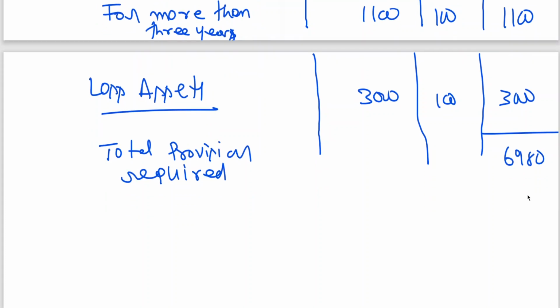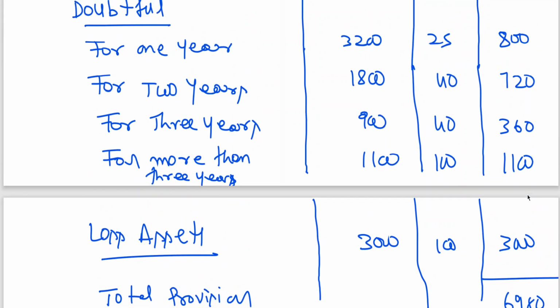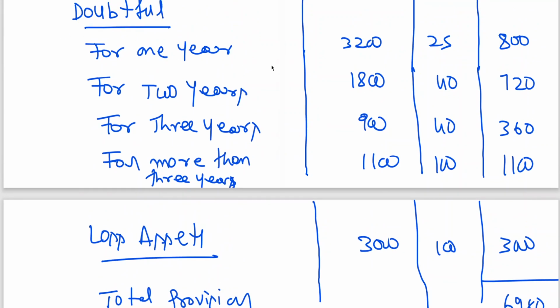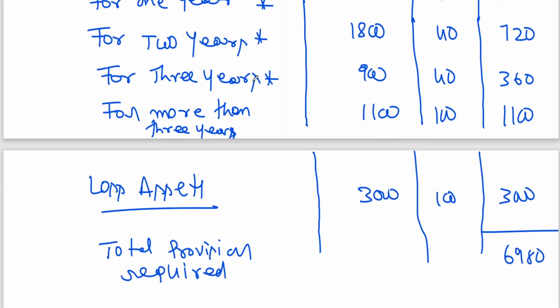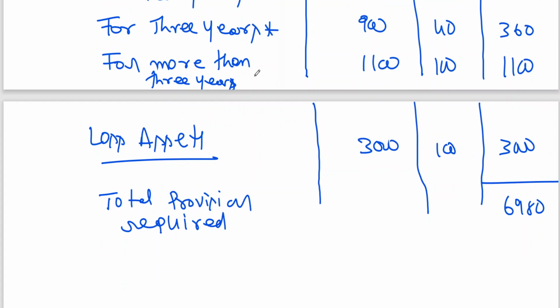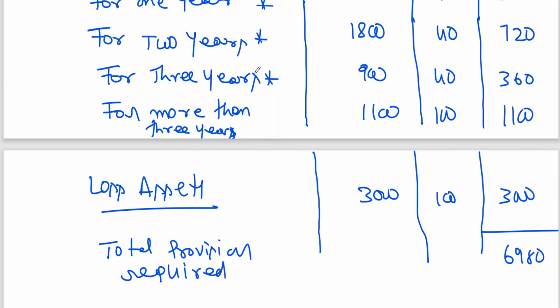Now here, all these doubtful for 3 years, they all have been assumed as secured. Why for more than 3 years are we not treating them so? Because for more than 3 years you don't have security. If security is there, you might have sold it, but you are waiting for a chance. So even then you need to still create a provision. That's it. Okay.